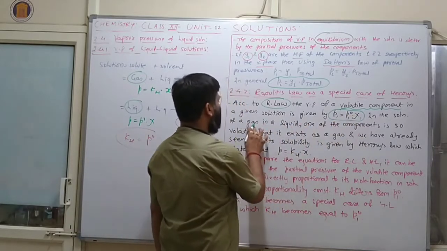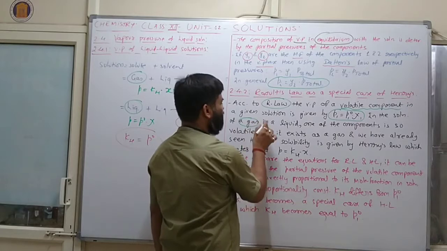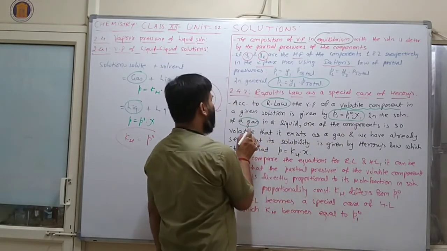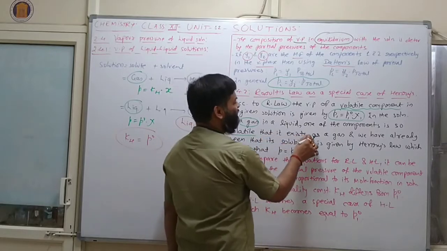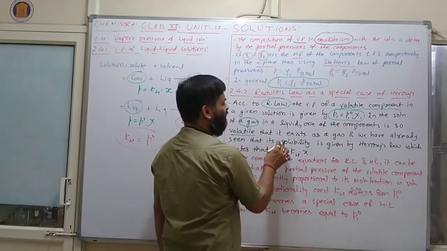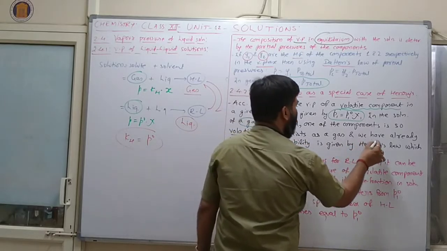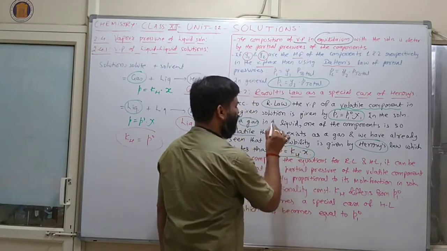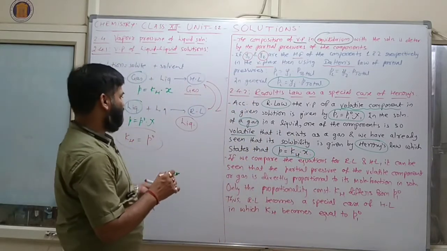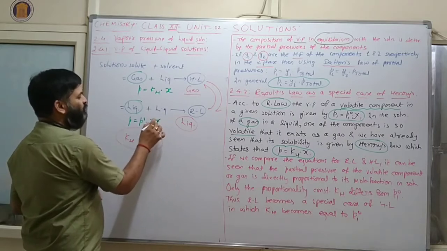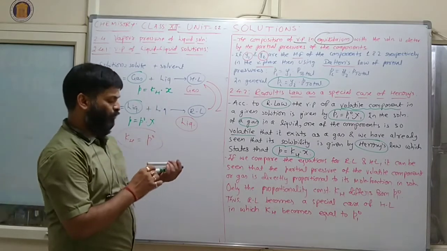And in the solution of a gas in a liquid, one of the components is so volatile that it exists as gas, and we have already seen that its solubility is given by Henry's law, and this is P is equal to Kh into X. Clear? So see, this one is Raoult's law and this one is Henry's law.